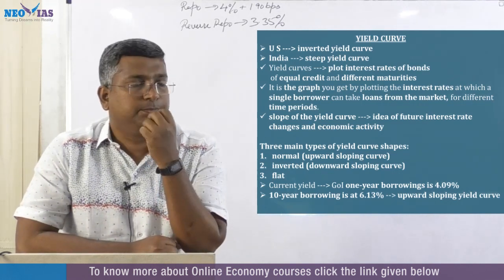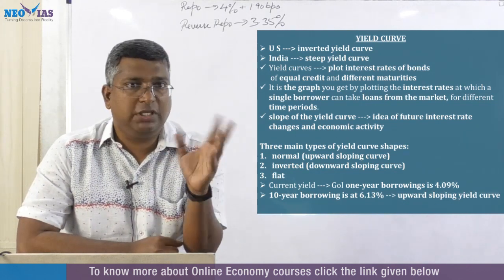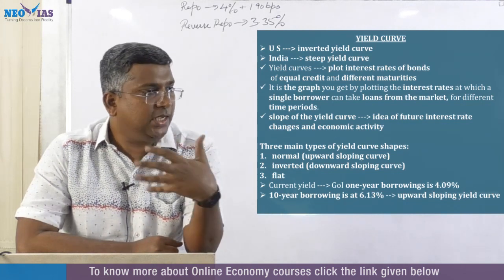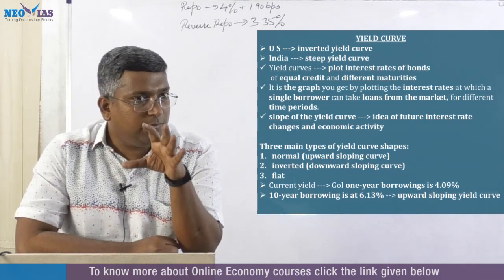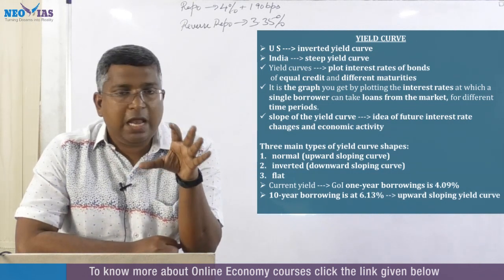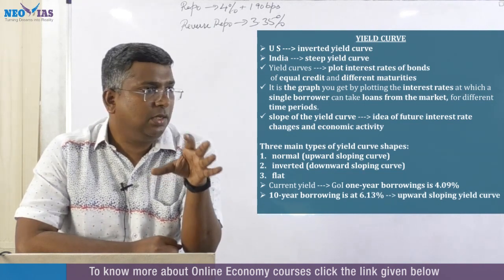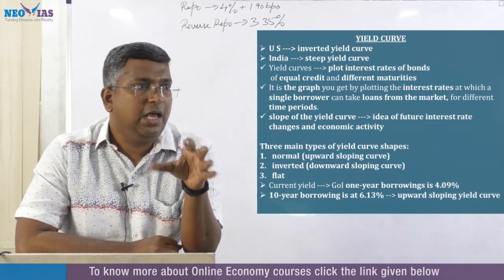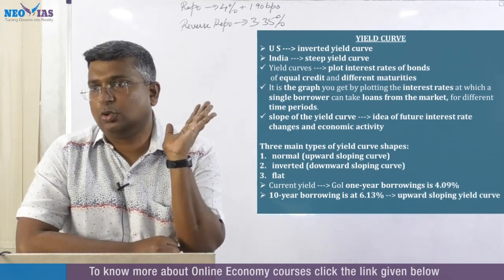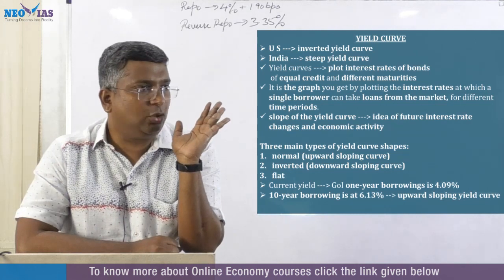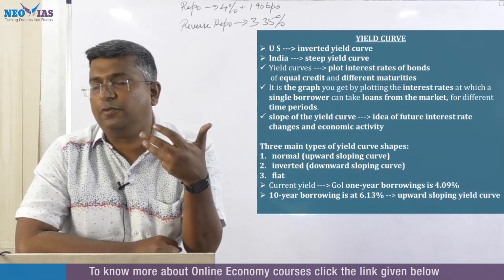Third is operation twist, which I'll discuss. So these are the three operations RBI has done to inject liquidity. Operation Twist is our next topic. RBI has made sufficient liquidity in the economy, and RBI has also said that our policy will be accommodative. We are not going to increase the repo rate. Accommodative means RBI will not increase the repo rate; rather, depending upon the situation, it will either remain the same or decrease. So RBI's monetary policy stance is very clear, in order to make market participants confident about the future actions of RBI.